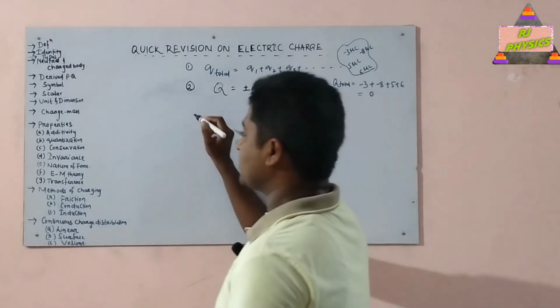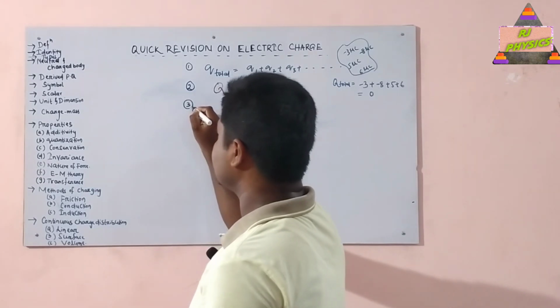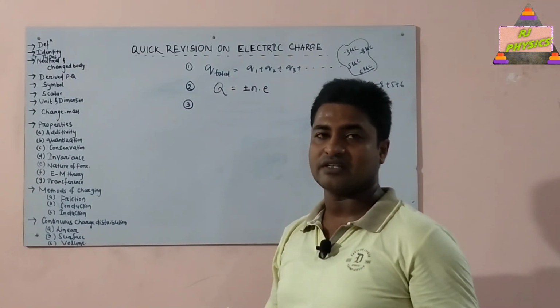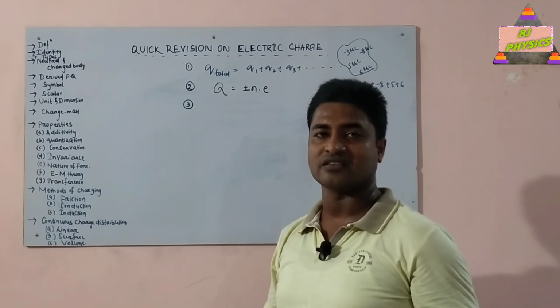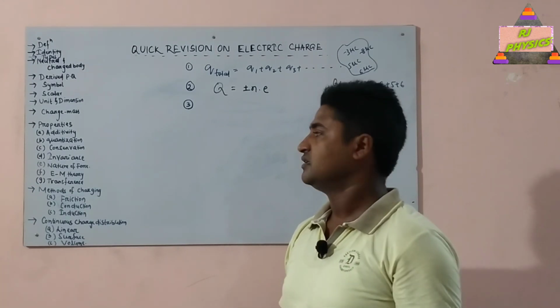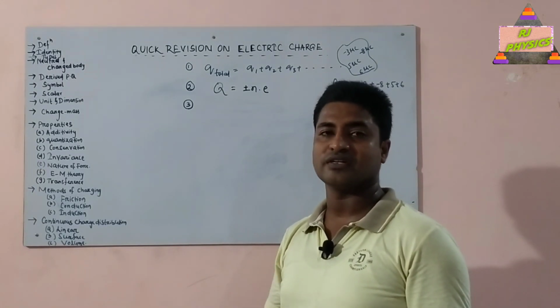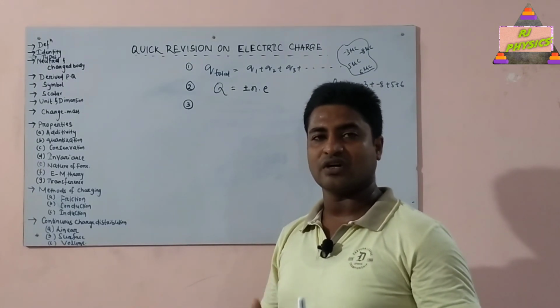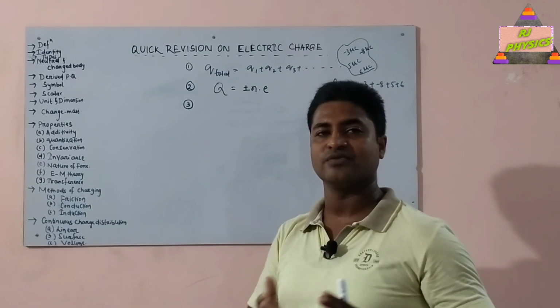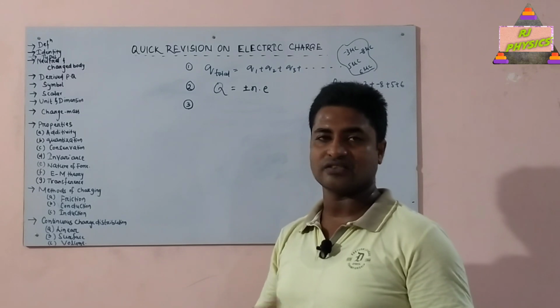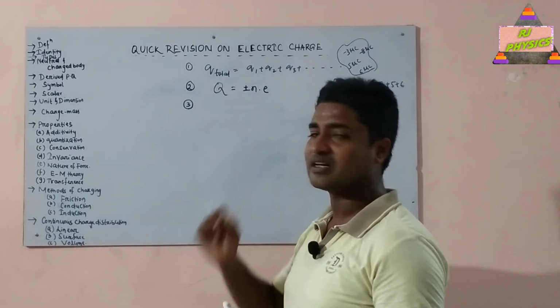Now the third property, that is conservation of charge. Now the question is, what do you mean by conservation of charge? Charge can neither be created nor be destroyed, it can only be transferred from one body to another. That is, the total charge on an isolated system remains constant. Or we can also say that the total amount of charge before any chemical reaction is always equal to the total amount of charge after that reaction or after that change. Okay, this is all about conservation of charge.